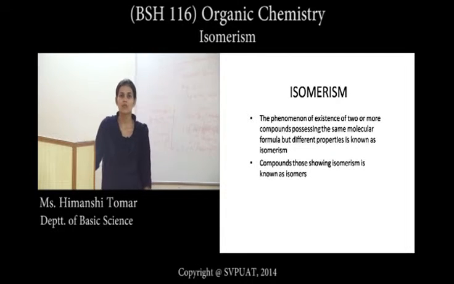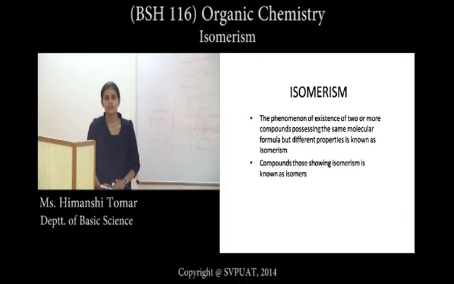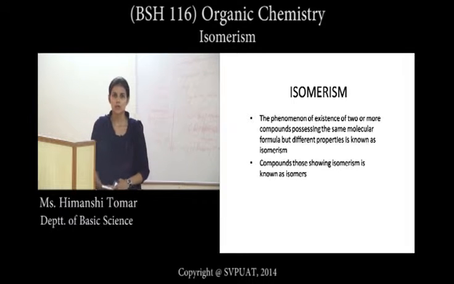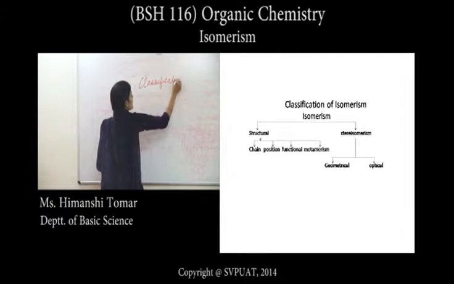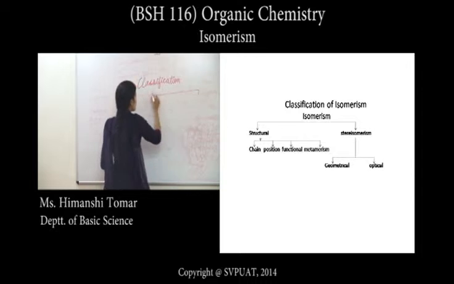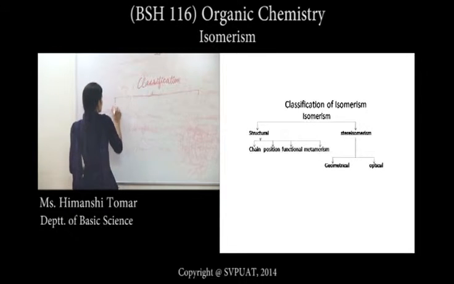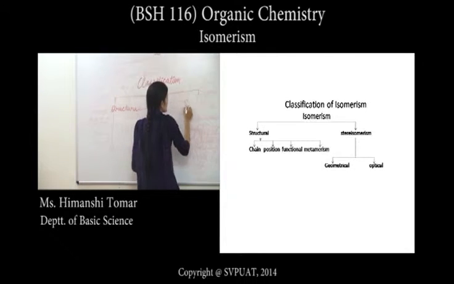Isomerism is the phenomenon of existence of two or more compounds which have the same molecular formula but different physical and chemical properties. Such compounds are known as isomers, and this phenomenon is known as isomerism. Classification: there are two types of isomerism. First is structural isomerism, and the second is stereoisomerism.